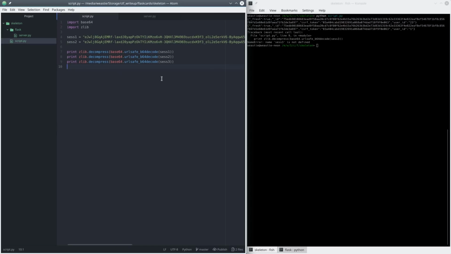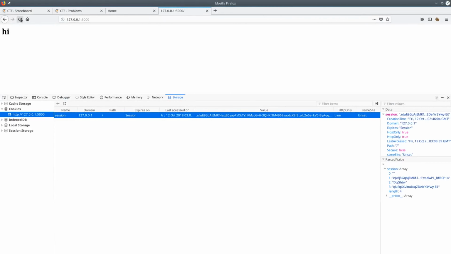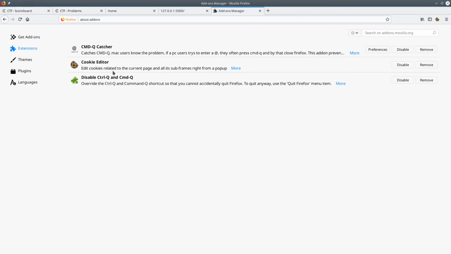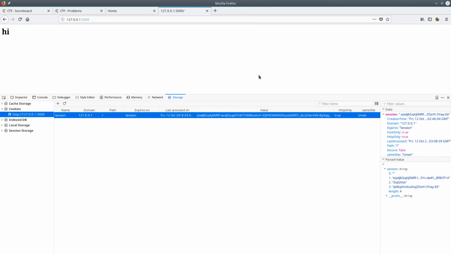Oh, session 3. I think I was doing some debugging earlier, but now the user ID is set to 1. So to actually change my cookies, I'm going to take my practice server, and I'm using a Firefox extension. It's called Cookie Editor. It's not the most popular cookie editor, but the second most popular one, but I found it more useful, so I use this one.